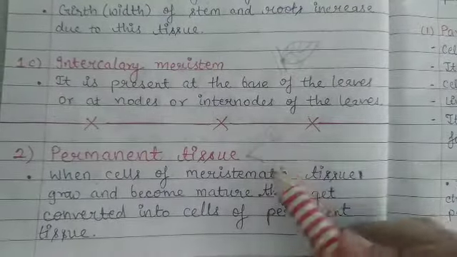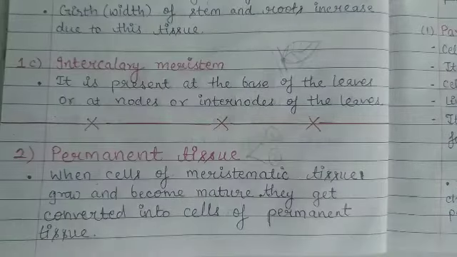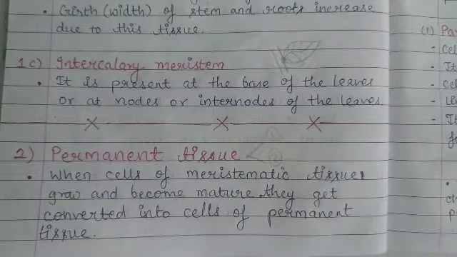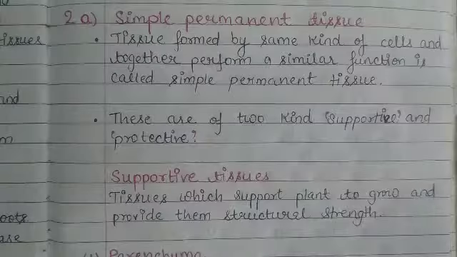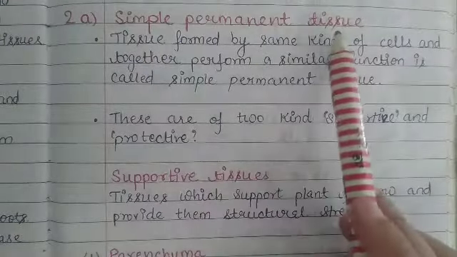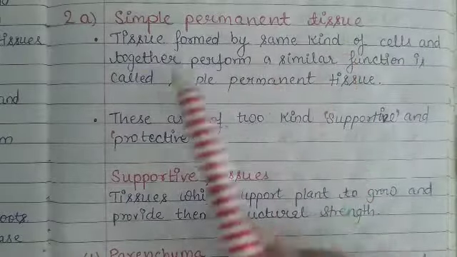The first one is simple permanent tissue and the second one is complex permanent tissue. So we will first study about simple permanent tissues. What are simple permanent tissues?